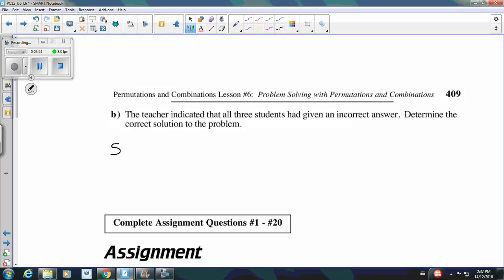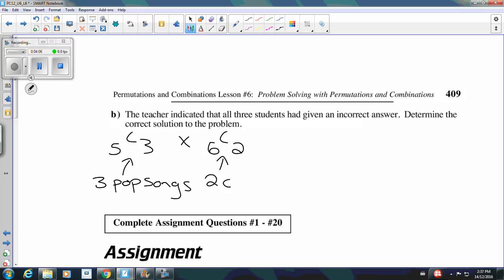So we need to choose our 3 pop songs. Then we need to choose our 2 classical songs. And then we need to arrange them. So then we have 5 songs that we need to put in order, which is really 5 factorial. And this gives us a possibility of 18,000 programs.